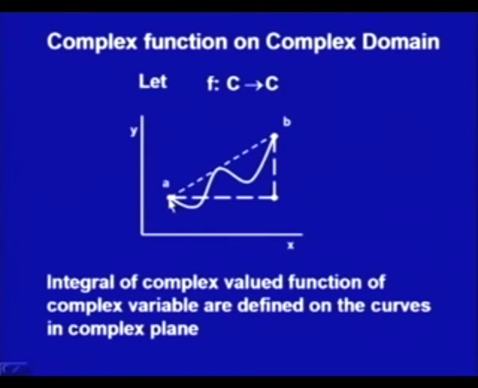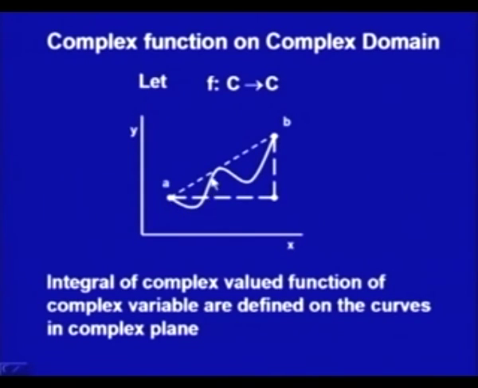At one time we have only one direction. If I am moving along the straight line from A to B, I take the direction of this path. This is also a line, whatever this curve is.